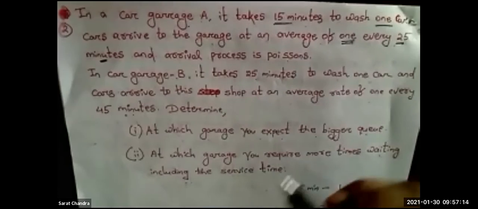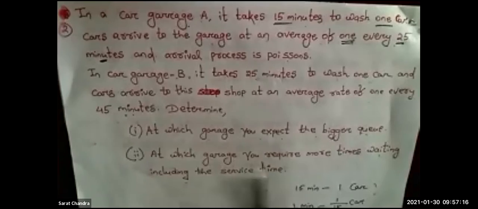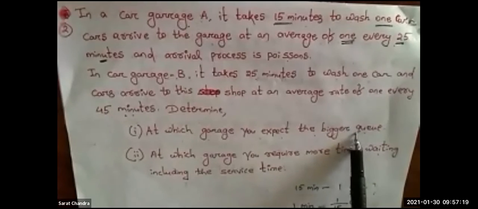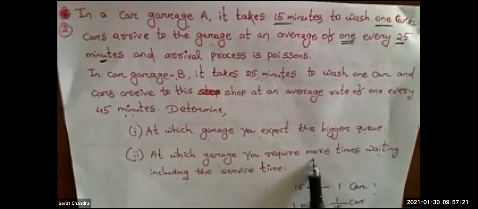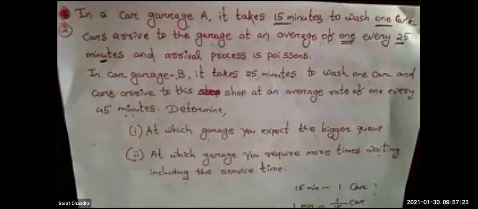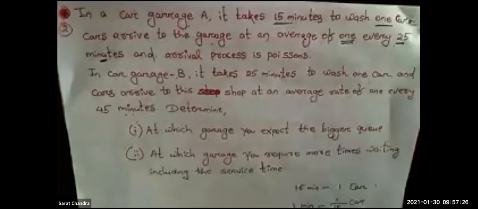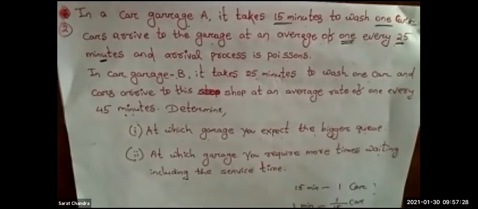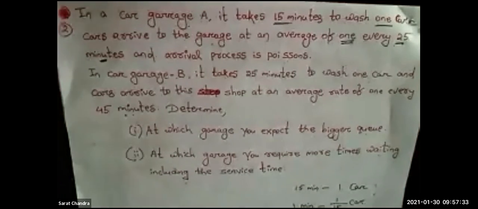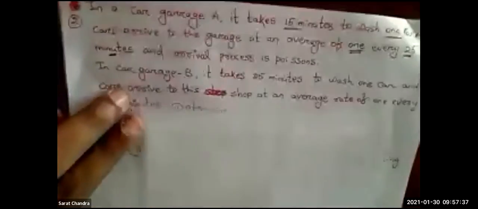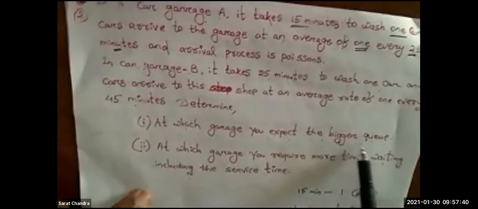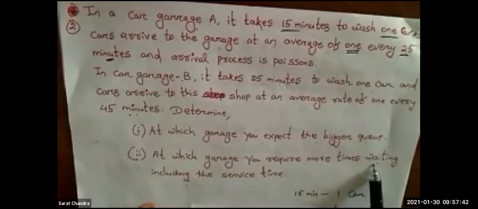Okay, so what you have to do? First we will complete garage A: what is the length of the queue and what will be the waiting time for garage A. Then we will complete garage B: what will be the length of the queue and what will be the waiting time. After that we will compare. Clear? So that's why first I have given the heading garage A. For garage A, I have to calculate the length of the queue and the waiting time for the system.